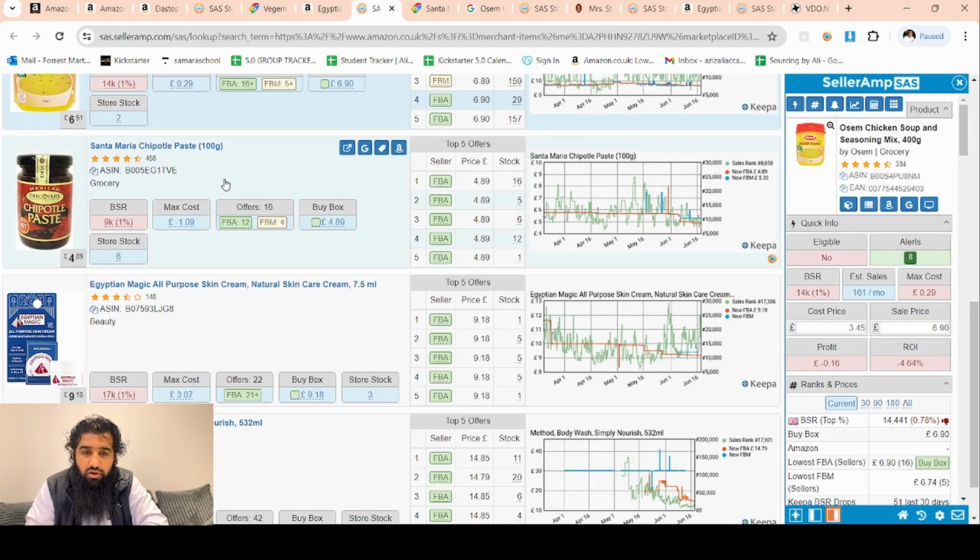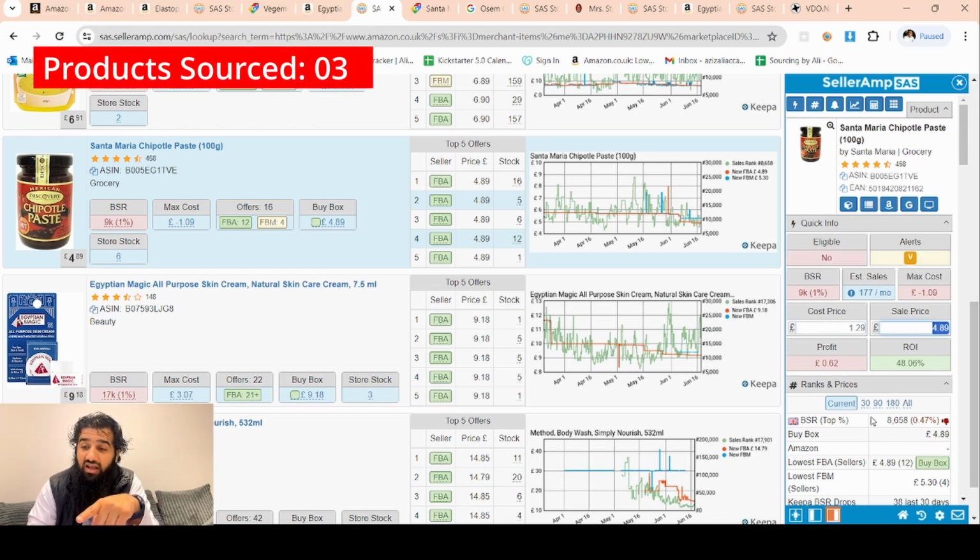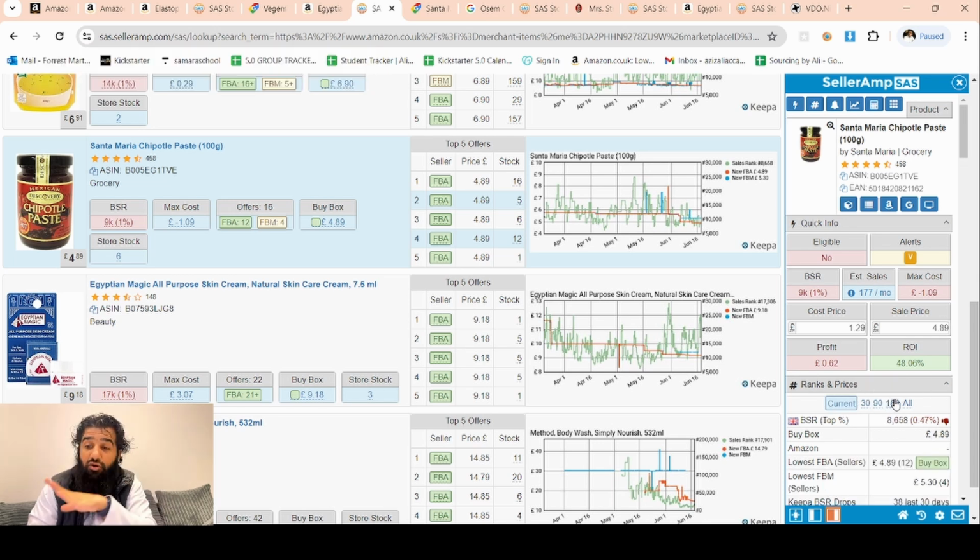Straight away we found another product. That's the third product we found, so keep the count. So 129, we can sell it for 48% return on investment at 489. Let's see how stable the prices are. 489, £5 even was higher, and during the 6 months even it was higher. Now it's the lowest. 489 is the lowest. That's great, because even at the lowest price of 6 months we are profitable with 48%. This is a great online arbitrage product again.